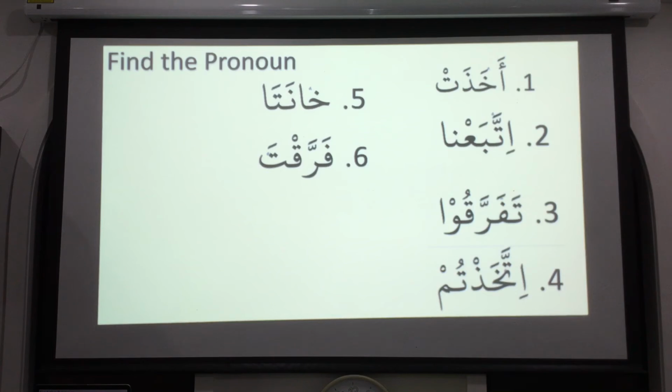But Brother Mushid is right. It's farrakta, like anta, nasarta, anta. So it gets a bit confusing. That's why you have to have a very clear idea about the pronoun charts.